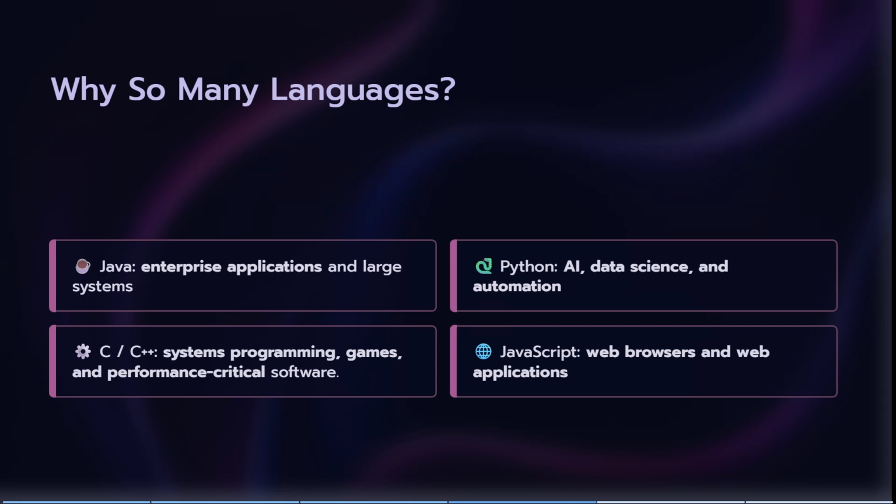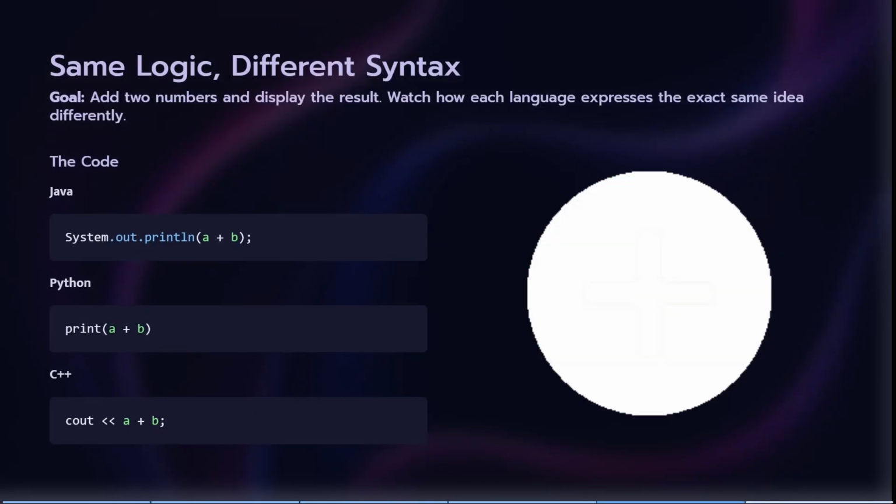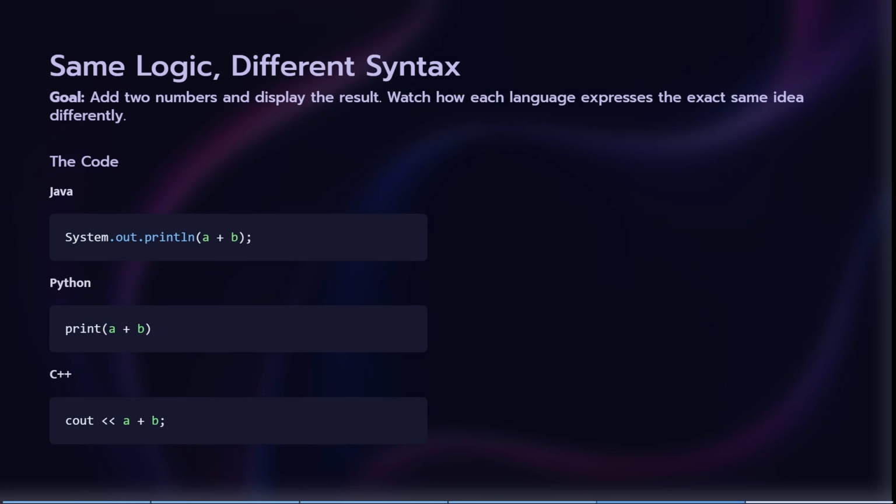And here's the important part. You don't need to learn every language. You just need to understand programming logic. That is the basic-level thing that every beginner should understand. So let's prove this. Our goal is what? We want to add two numbers in Java, Python, C++ and many more languages, right?